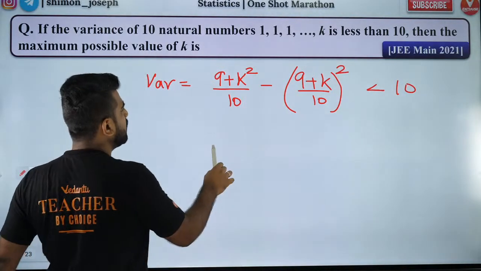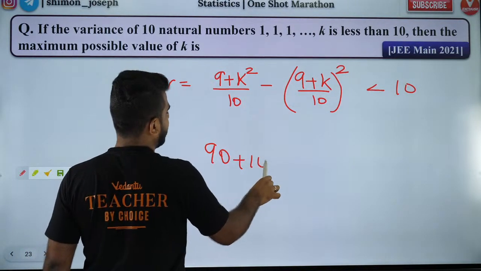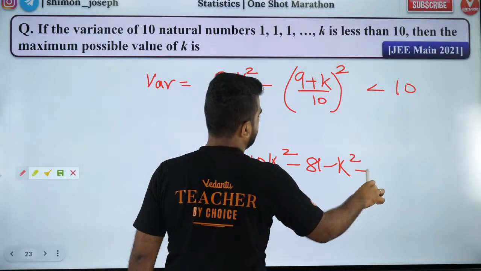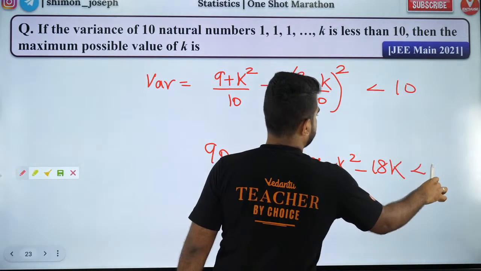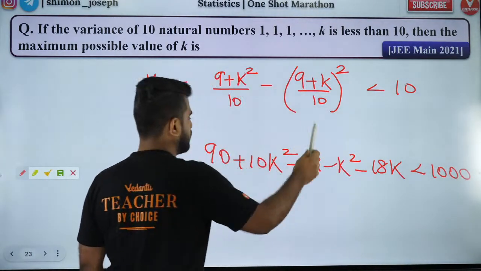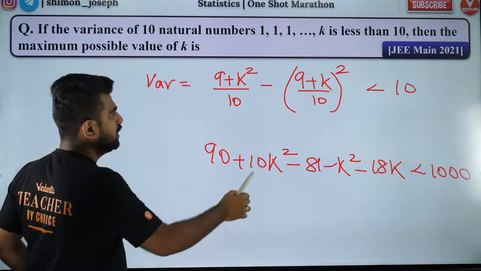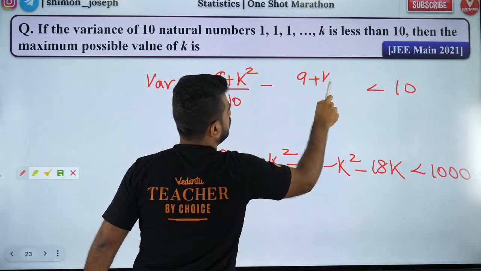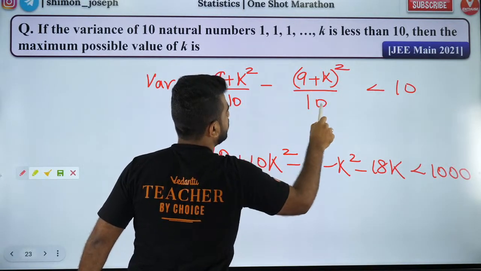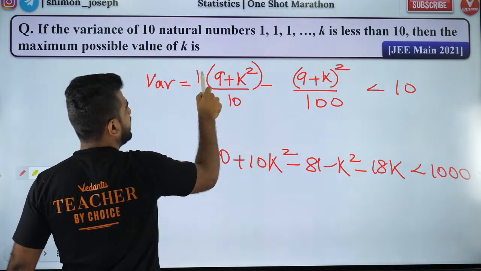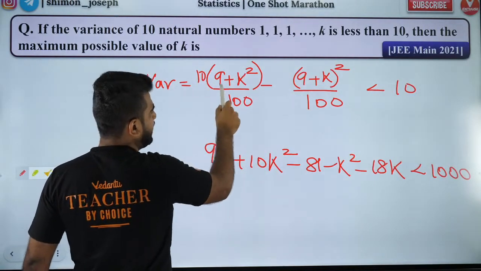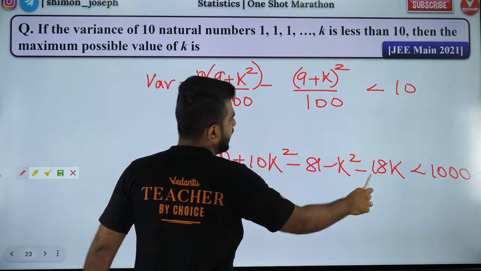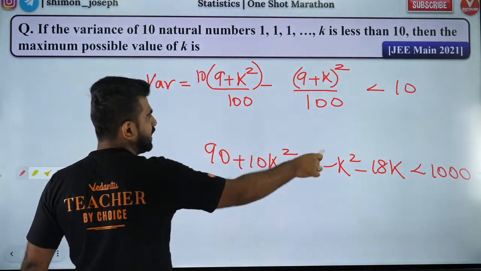Now you can cross multiply. I took the LCM, so I multiplied this by 10 and this by 10. So 90 plus 10k square minus 81 minus k square minus 18k, divided by 100, is less than 10.